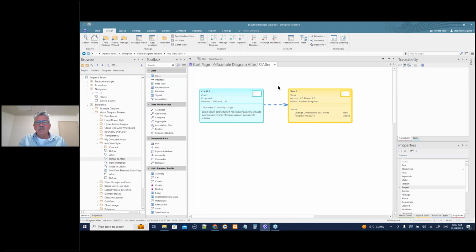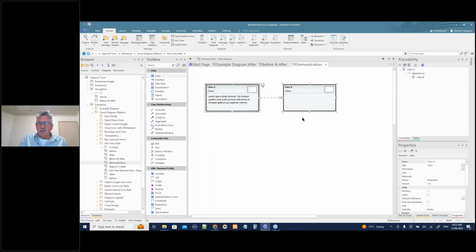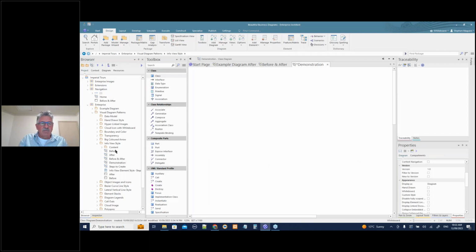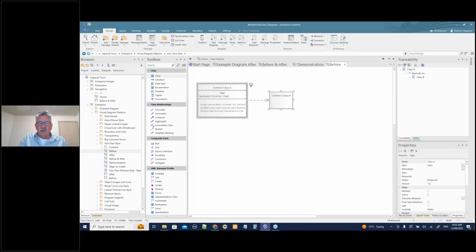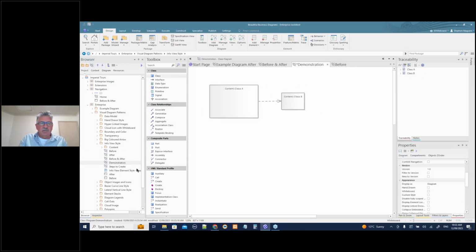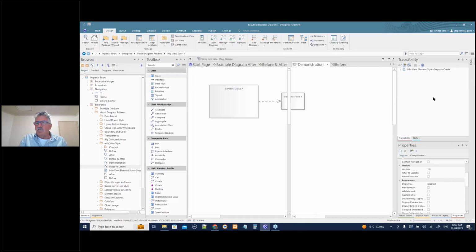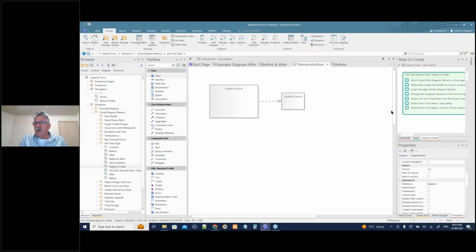So let's go and have a look at how we did that in Enterprise Architect. Let's look at our demonstration again, and let's just delete this one off the diagram for a tick, and we'll get our before class. There we have it. Let's copy that onto the demonstration diagram, and there it is there. Again, you know, not very attractive. And let's go to the steps to create, and we'll drag that guy over here again so that we can go through the steps.